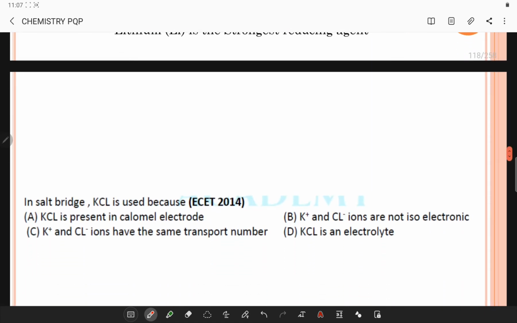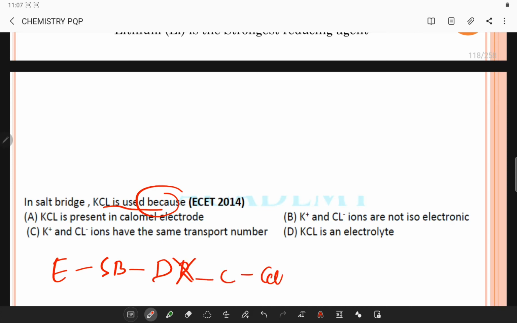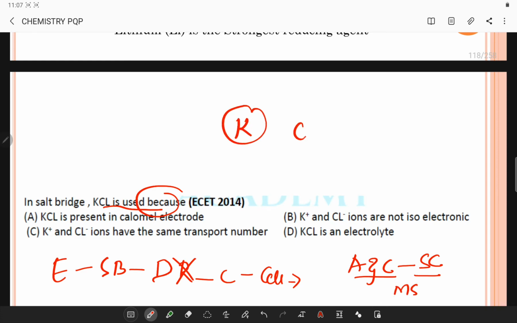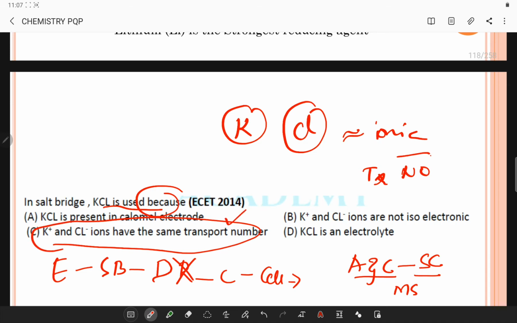So let's go to the next question. In a salt bridge, KCl is used because the electrolyte in a salt bridge is chosen such that it will not react with any of the chemicals used in the cell. The anion and cation must have similar conductivity and similar migratory speed. Potassium ions and chloride ions have the same ionic mobilities and the same transport number. So if you see the options, this suits well.